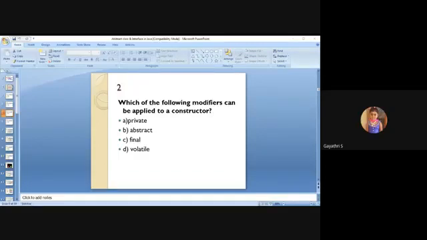Private, the usual modifiers. Actually, what are the types of modifiers? There are four types in Java, right? The default, private, public, protected. So these four modifiers can be applied to the constructor. Other than these, other keywords are not eligible for a constructor. So private is the right answer. Abstract, final, volatile: these other keywords are not eligible for the constructor.